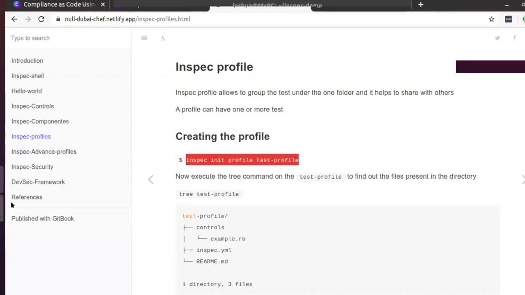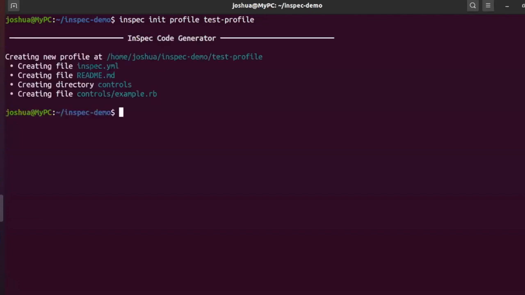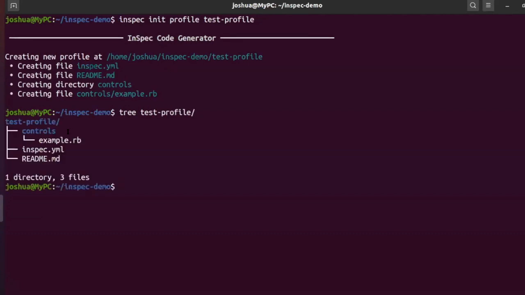The command that we use to create the inspect profile is inspect init profile and the profile name. In my case, I'm going to name the profile test profile. I'm just executing the tree command on the test profile, so that you could see the file structure of this. You could see that there is a file called readme.md. The readme.md is similar to the readme file that we find in GitHub. It's like the data that we want to put about our profile.